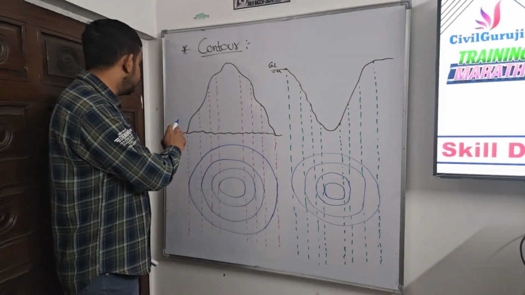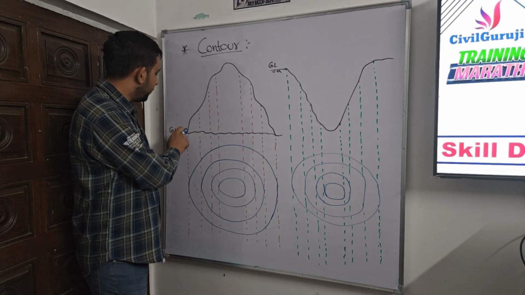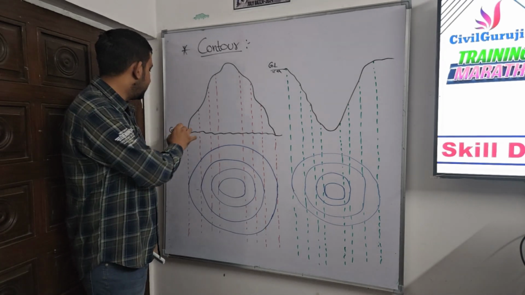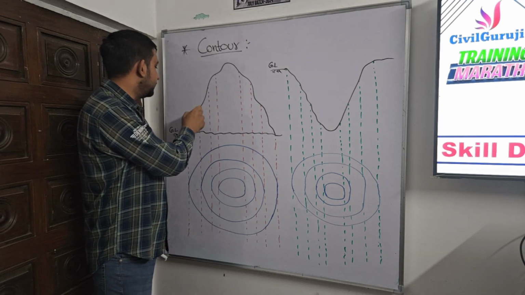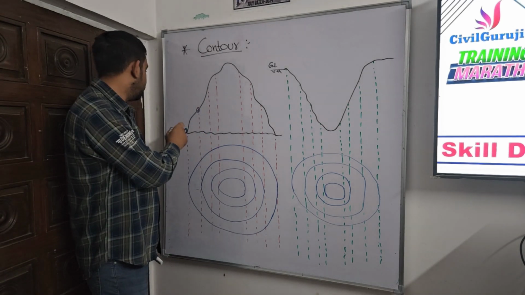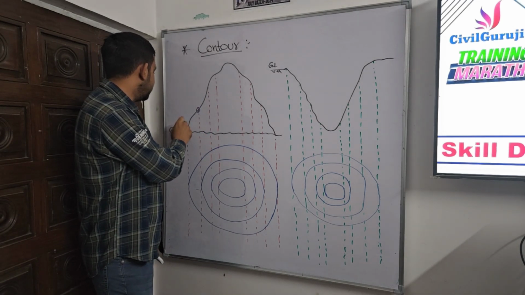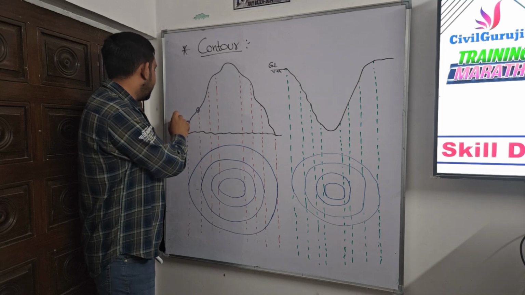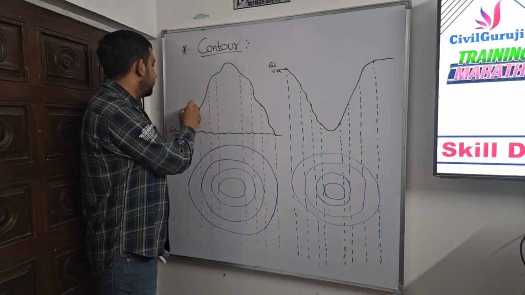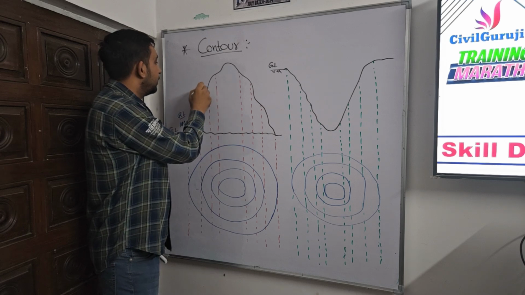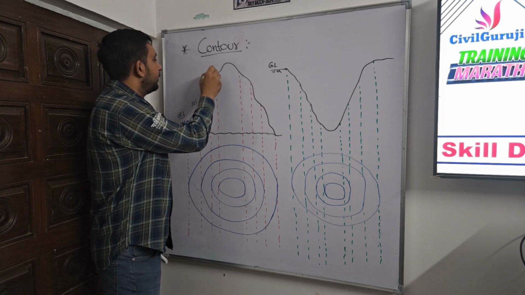From this ground level point, we can see that as we go outside the hill, its elevation is increasing. Let's assume here it's 100 meters RL, where RL means reduced level. Again we go outside and it's like 101, 102, 105.